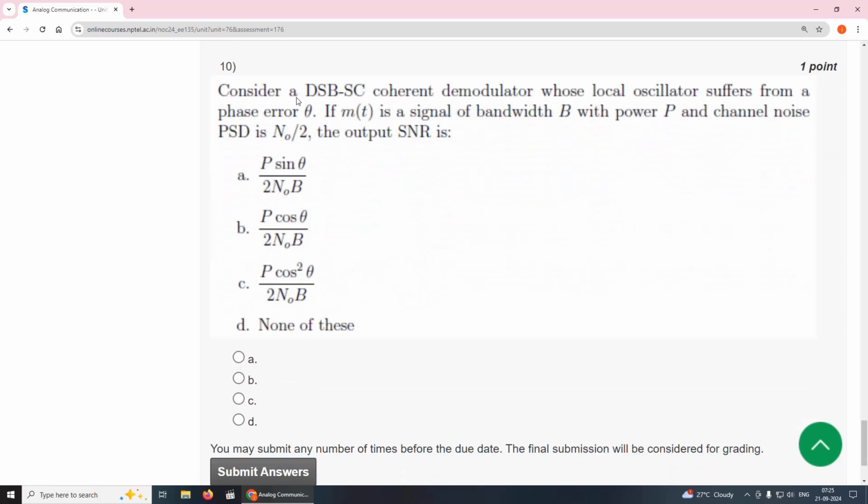Last question. Consider a double sideband suppressed carrier coherent demodulator whose local oscillator suffers from a phase error theta. If m(t) is a signal of bandwidth B with the power P and the channel noise power intensity N0 by 2, the output SNR is option C. Option C, P cos square theta by 2 N0 B.